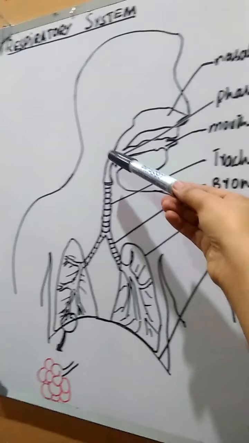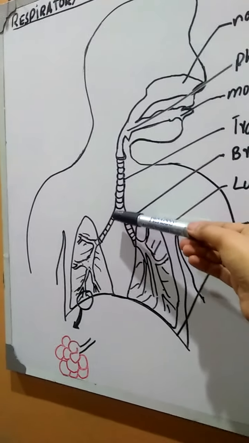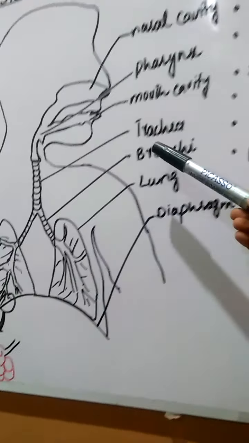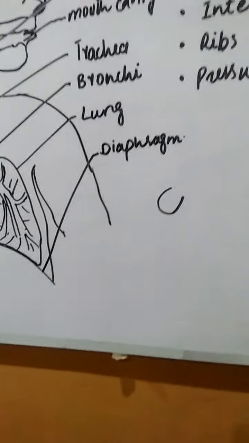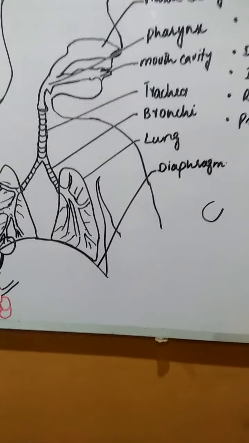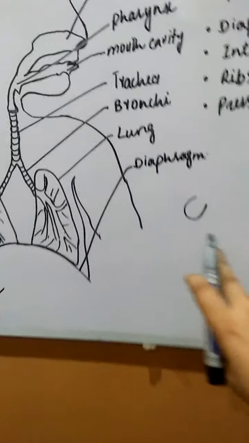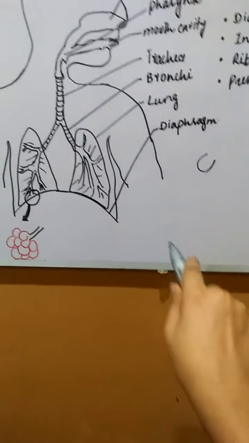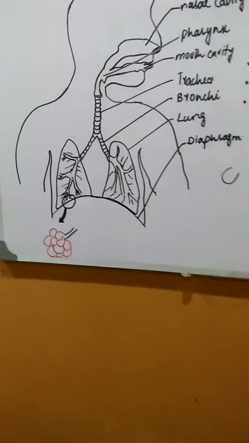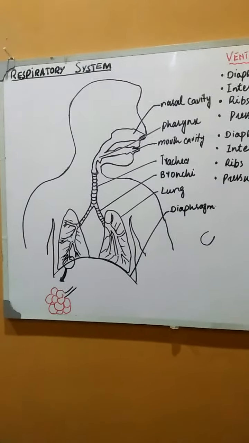Next, from the pharynx, there will be a windpipe arising, which is called the trachea. Trachea has C-shaped cartilage rings. These rings are not completely circular, they are like this, so that if the trachea is compressed or some pressure is applied on it, they do not collapse, they do not break. So it helps the trachea to tolerate some trauma.